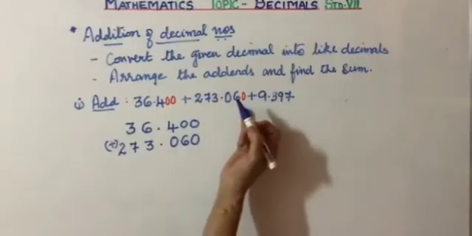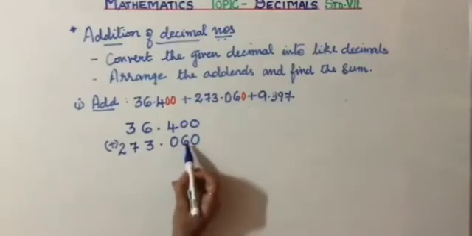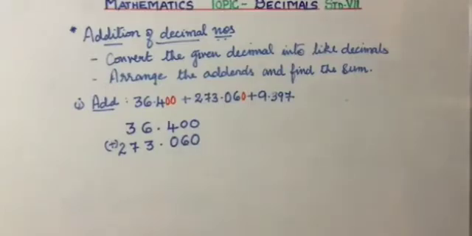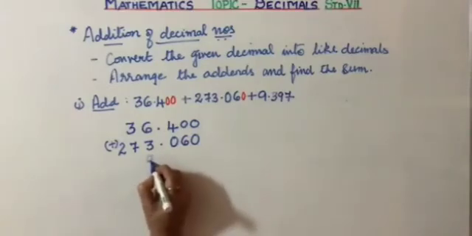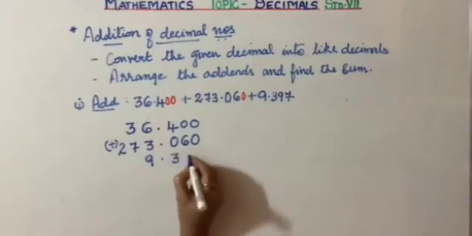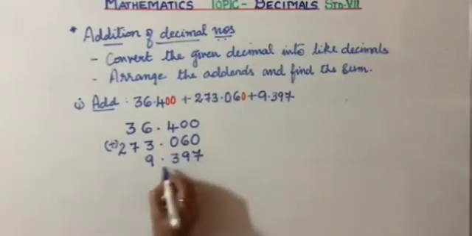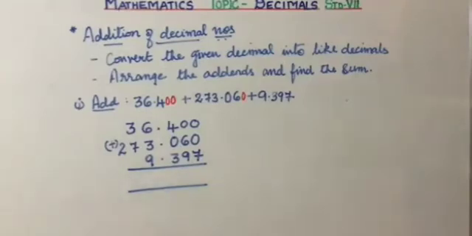If they don't make it like decimals, there is a chance of you writing it as 0.6. I've come across students making this mistake. That's why I'm insisting here. Then we have 9.397. Now add. Yes, you can add, children.